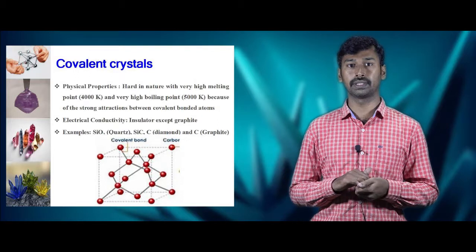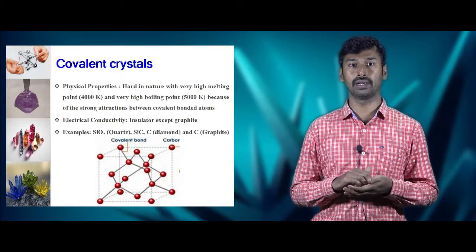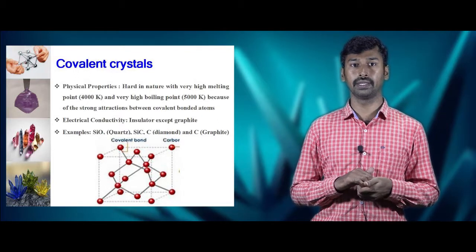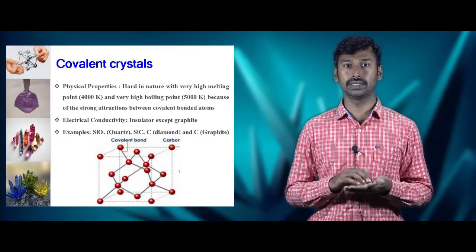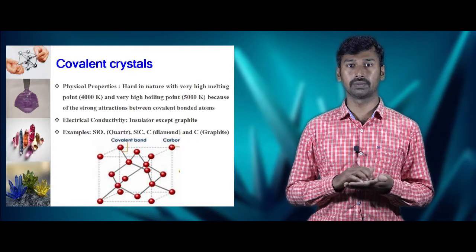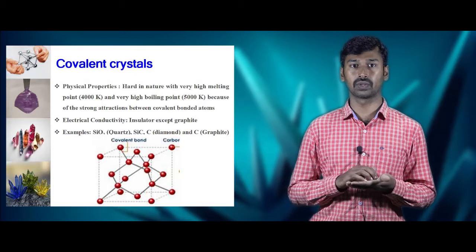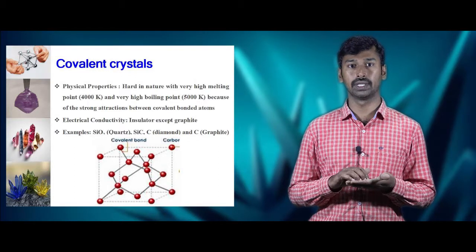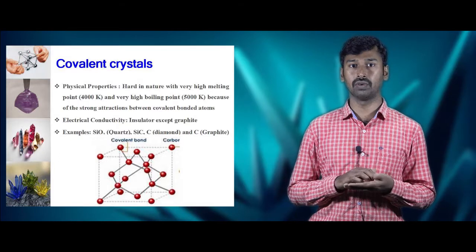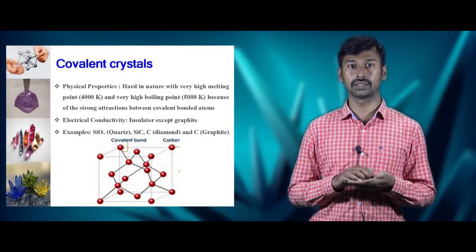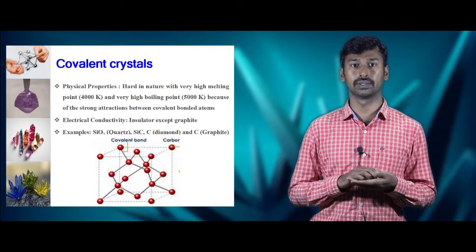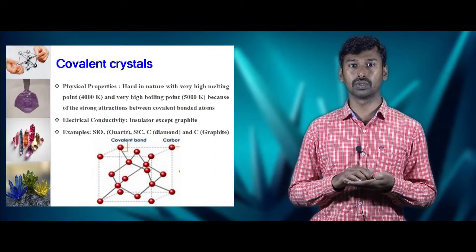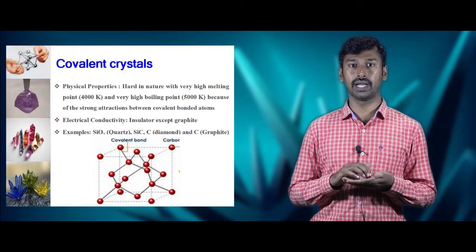The physical properties of the covalent crystals are hard, with a high melting point ranging from 1000 Kelvin and a high boiling point in the range of 5000 Kelvin. This is because the atoms are tightly bonded covalently with the other atoms. Electrical conductivity of the covalent crystals: they are insulators because the electrons are tightly bonded with the covalent atoms. Examples: SiO2 quartz, silicon carbide, carbon, diamond and graphite.